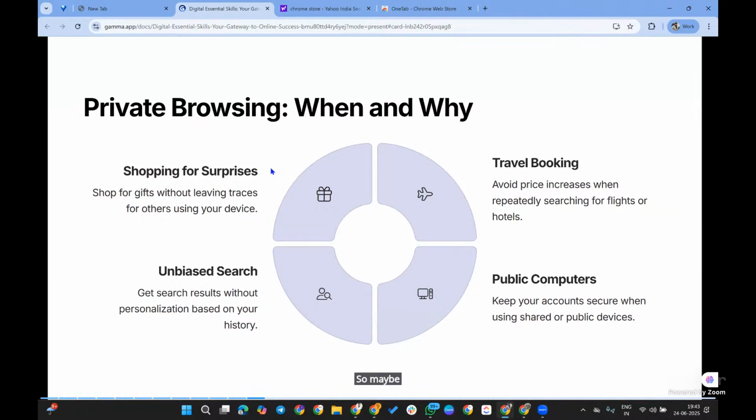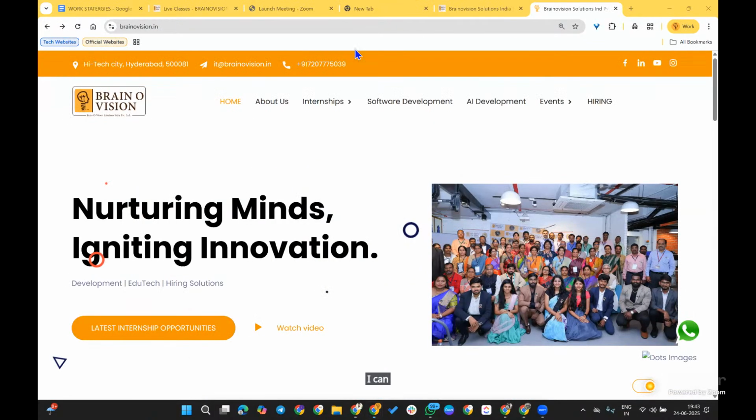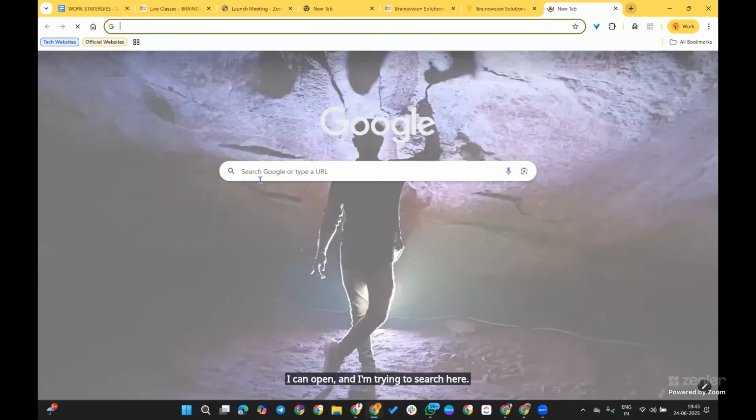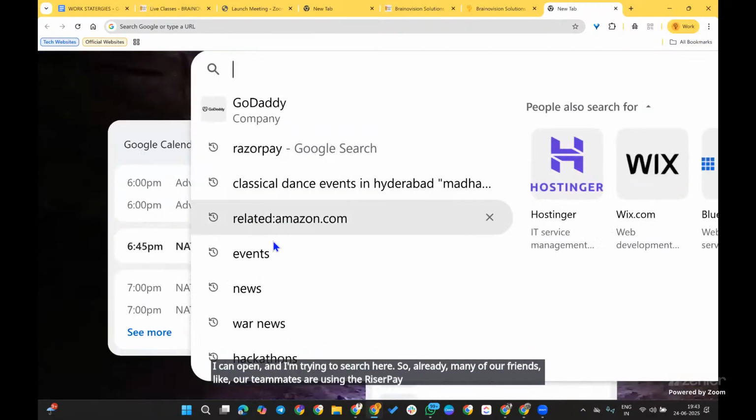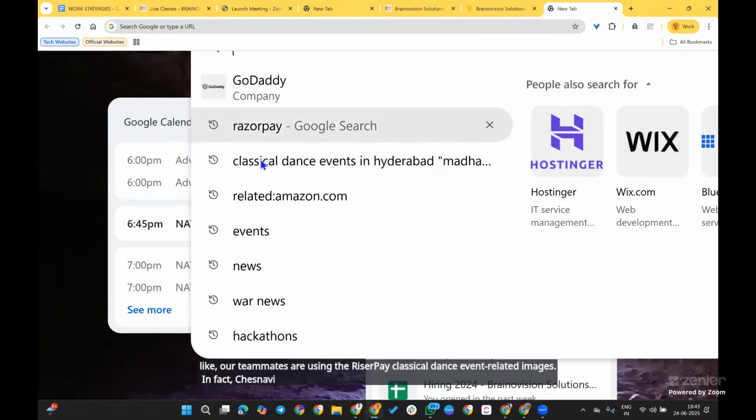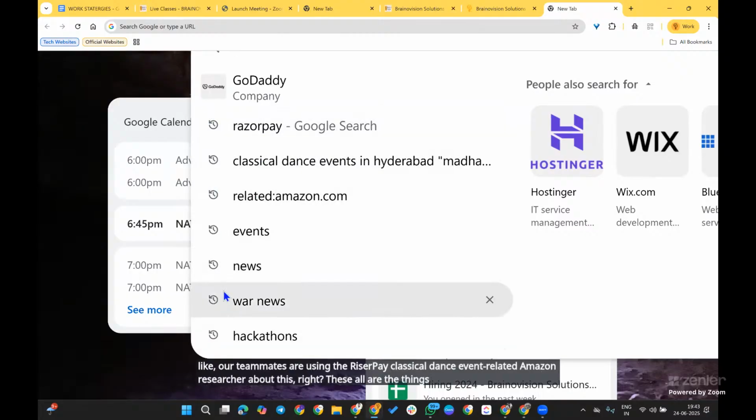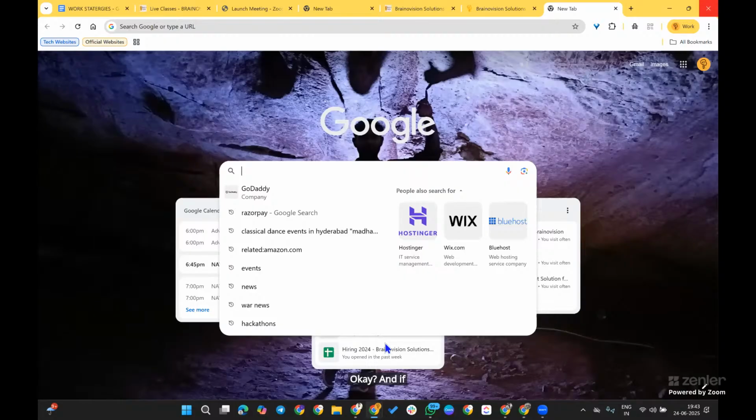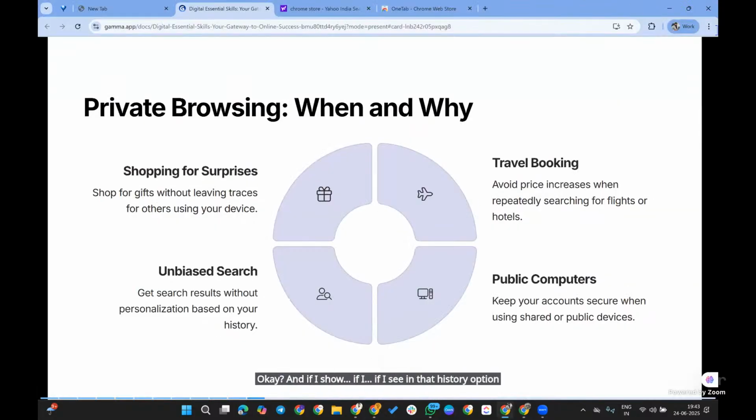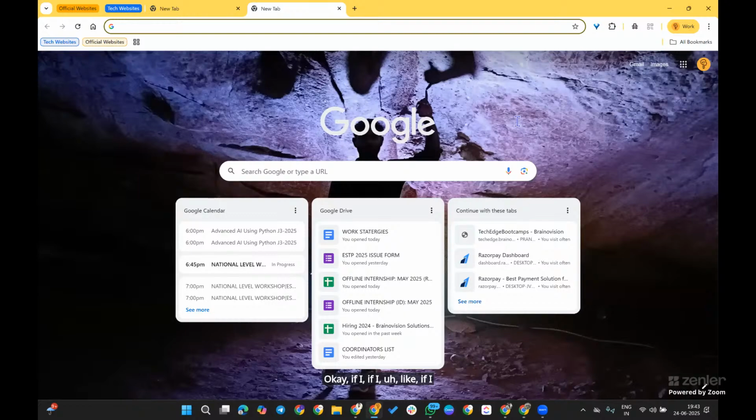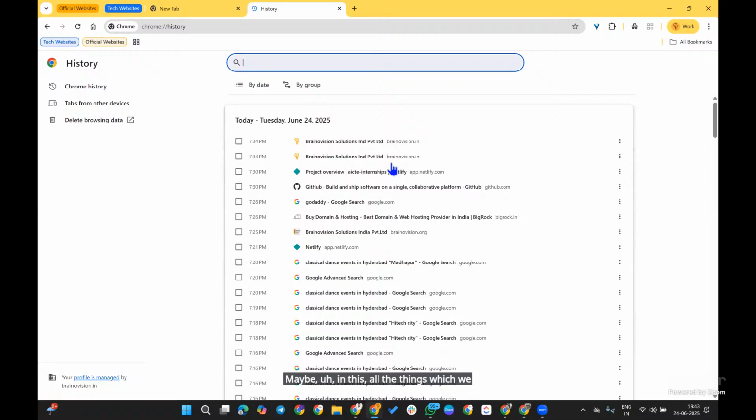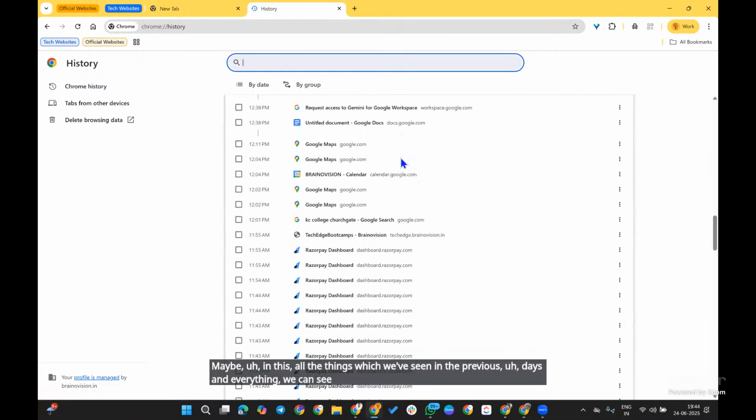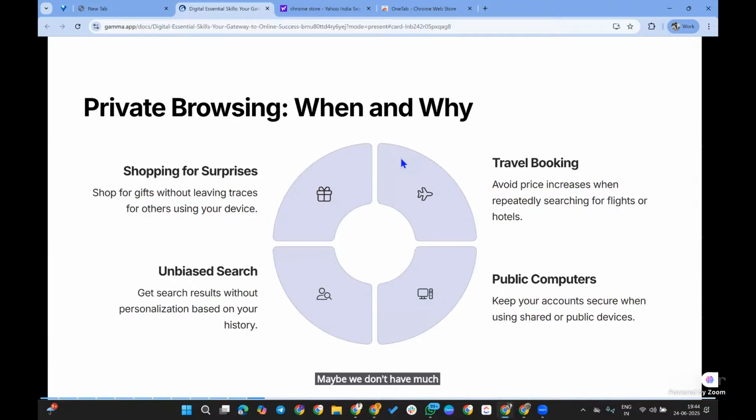So maybe they can know what you are searching. Example: now I am coming into this. I can open it and try to search here. Many of our friends and teammates are using Razorpay, classical dance, even Amazon searches. Just now we searched about this, right? All of this is showing in the history. If I go through that history option, we can see everything we viewed in previous days. Maybe we don't have much time to clear all those things.